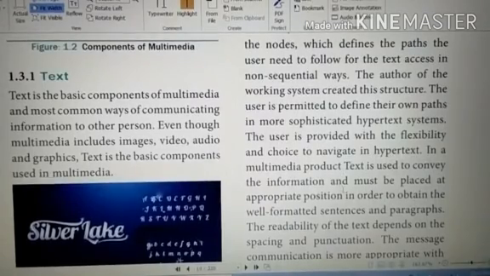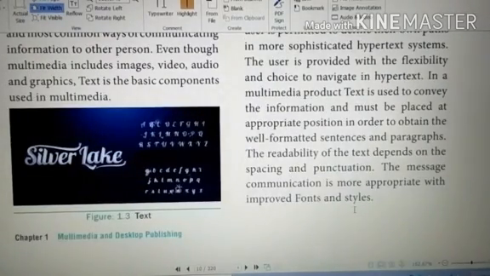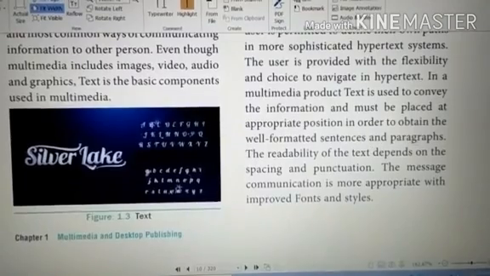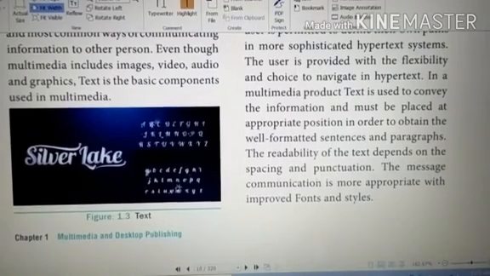In a multimedia production, the text is used to convey information and must be placed at the appropriate position to obtain well-formatted sentences and paragraphs. The readability of the text depends on phrasing and punctuation, and message communication is more effective with improved fonts and styles.